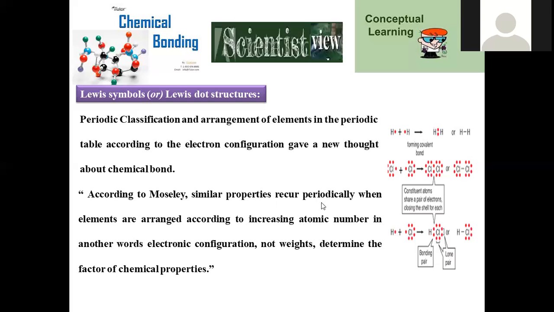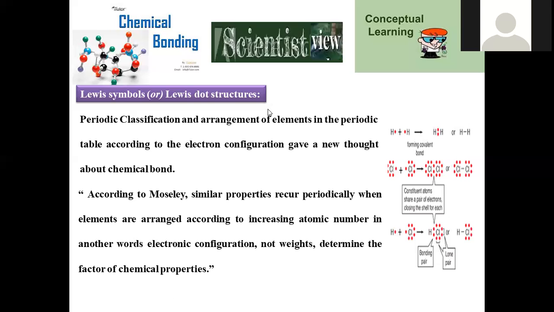Similar properties recur periodically when elements are arranged according to increasing atomic number. In other words, electronic configuration, not atomic weights, determines the chemical properties. Chemical properties of each and every element purely depend on their electronic configuration and also atomic number. Right, so these are the main parameters which are used to assign the properties to individual elements. Based on that only, groups and periods were categorized in the entire periodic table.